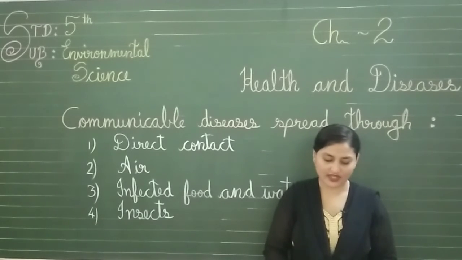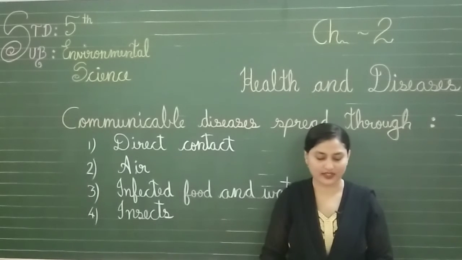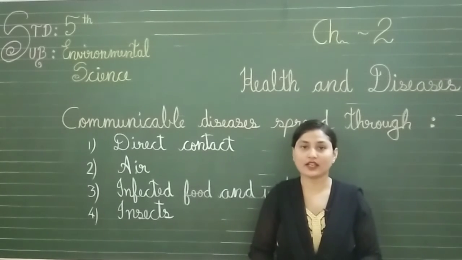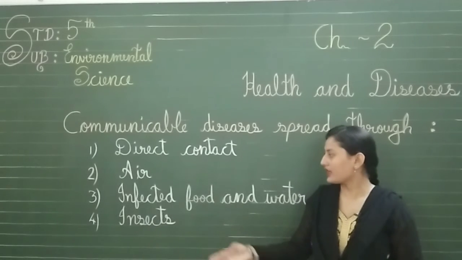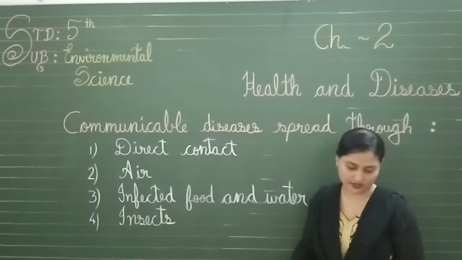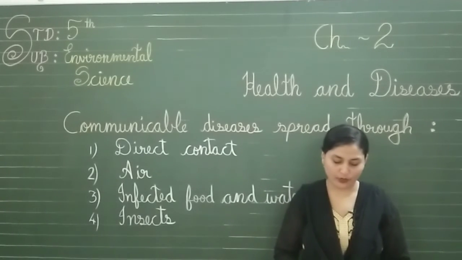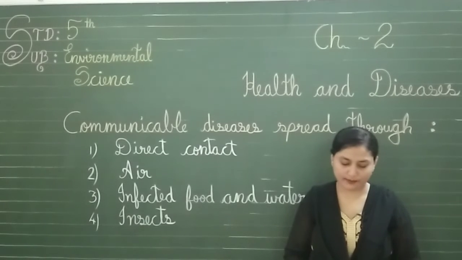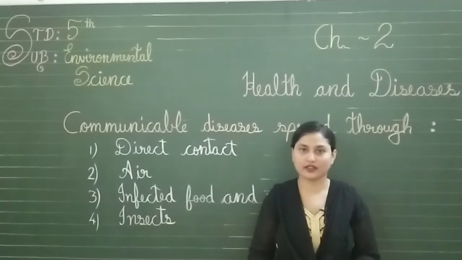These germs mix with the air and when a healthy person breathes in this air they also get infected. So in this way diseases are caused through air also. Now let's move to the third one, how diseases are spread through infected food and water. Typhoid, cholera, diarrhea, polio and jaundice are spread by eating infected food and drinking infected water.